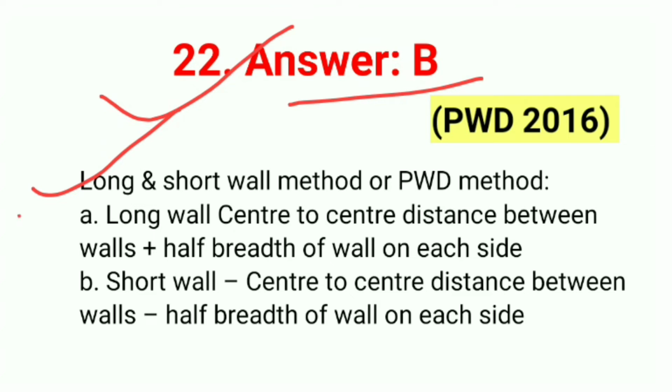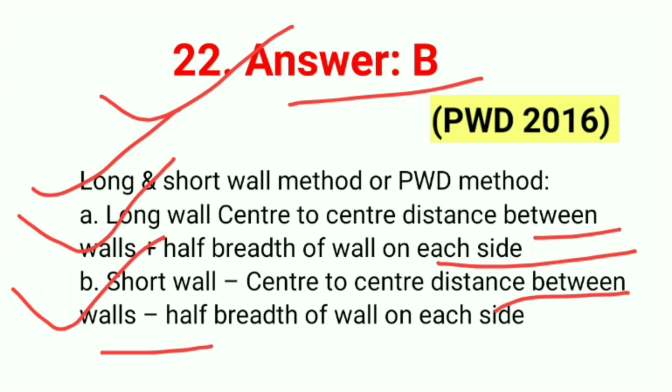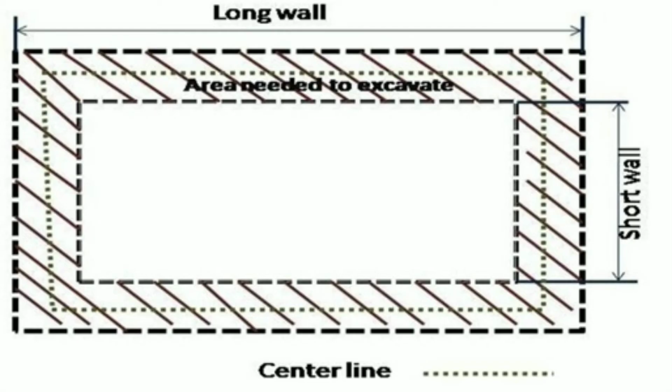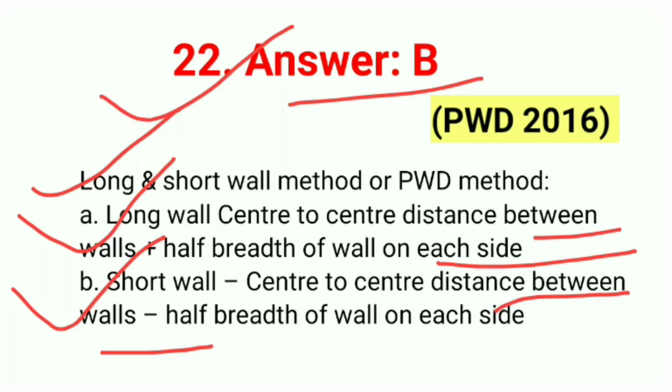Long wall is center to center distance between walls plus half breadth of wall on each side, and short wall is center to center distance between walls minus half breadth of wall on each side. Long wall and short wall method saves a huge sum of money on big projects, as accurate results are obtained compared to the center line method. This method is simple and accurate, and is also termed the general method.